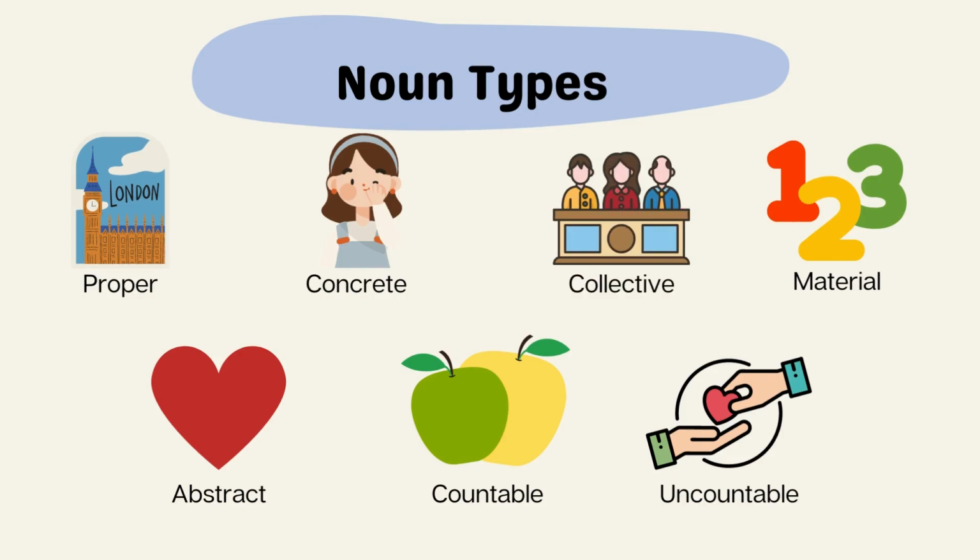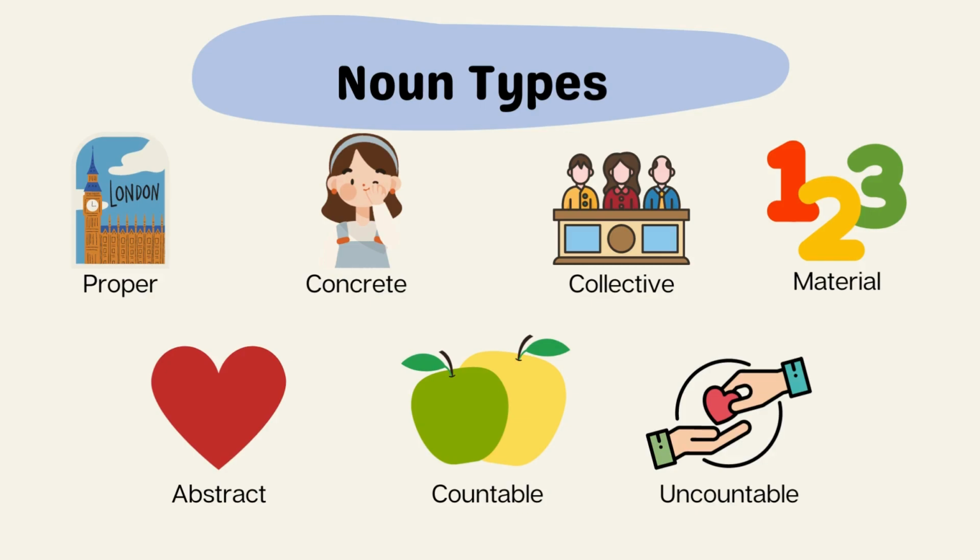A collective noun is the name of a group of persons that are considered as a whole. For example, army, committee. Material nouns denote numbers and units. They remain singular and require a verb in a singular form. They do not usually use articles before material nouns. For instance, one is the loneliest number.